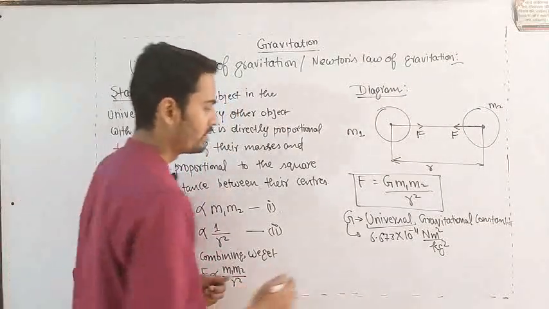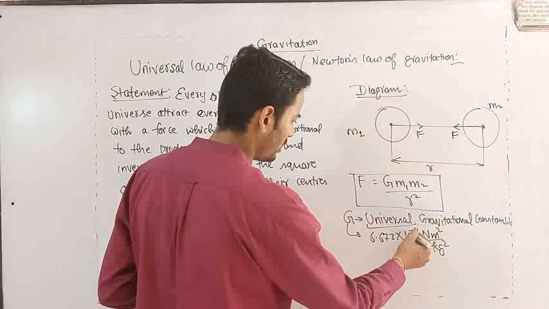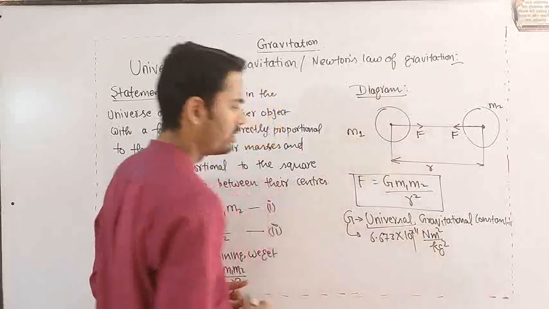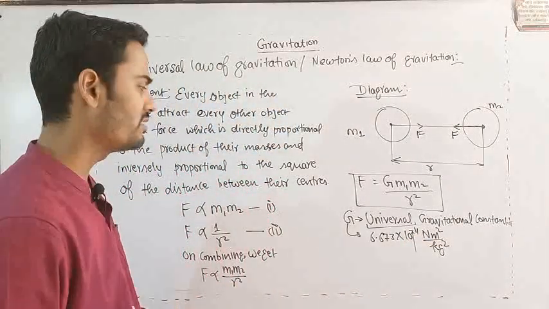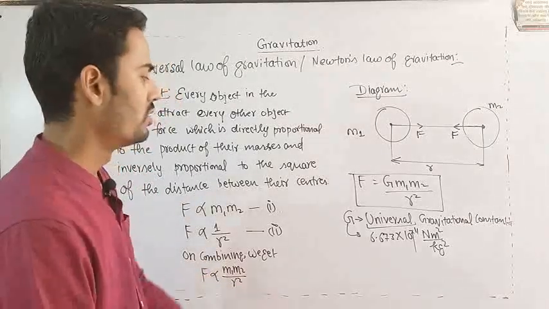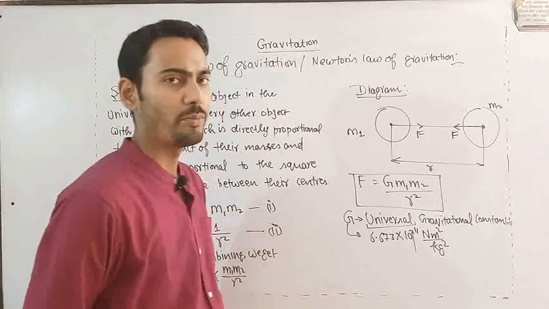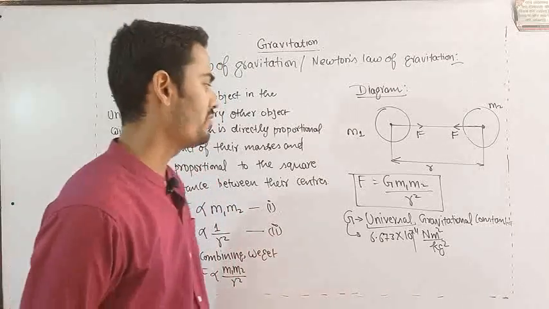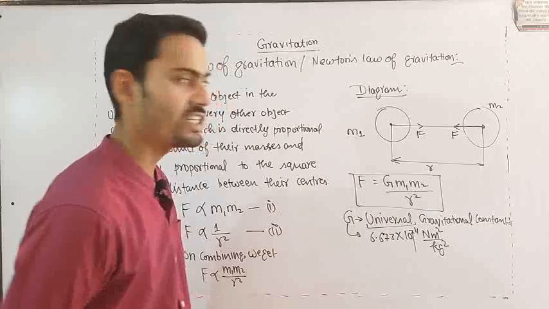Now there is one important point. Sometimes a student replaces the minus sign and puts a plus sign. So why is the minus sign important? Because as we have discussed, this is the weakest force in nature.